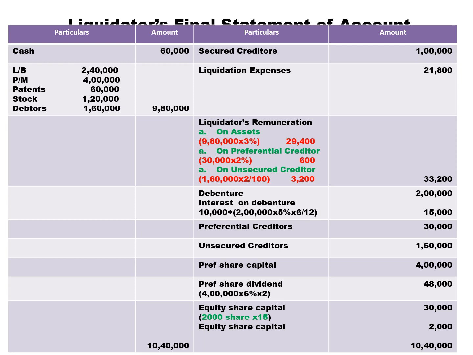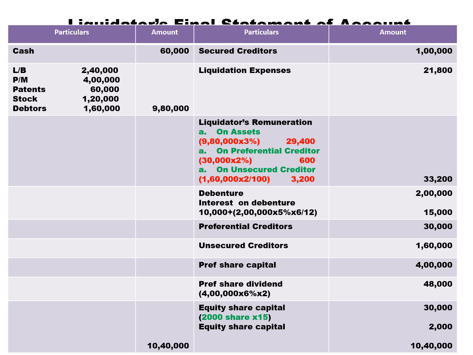We need to pay preference capital 4 lakh. Then we need to pay preference dividend balance for 2 years. So we get 48,000. 4 lakh capital into 6% rate of dividend into 2 years, we get 48,000. Now let us check how much amount is left over. Once again, take your calculator.